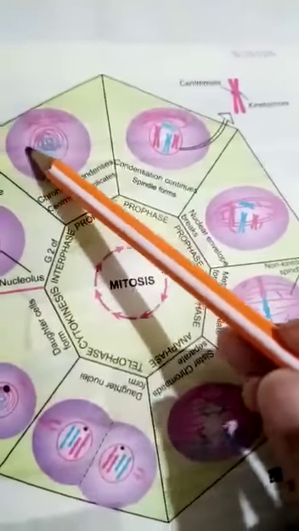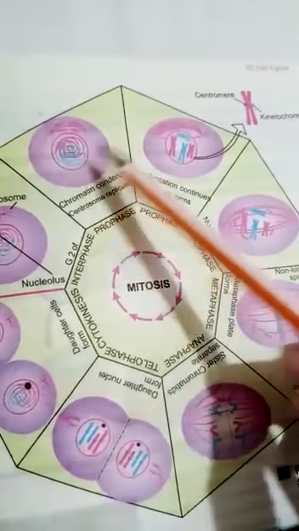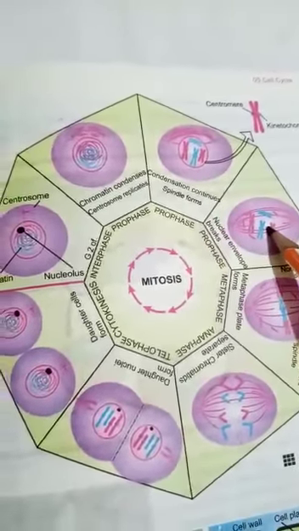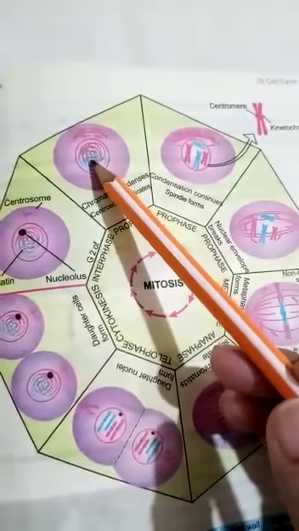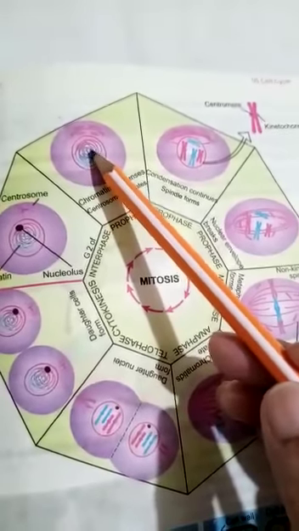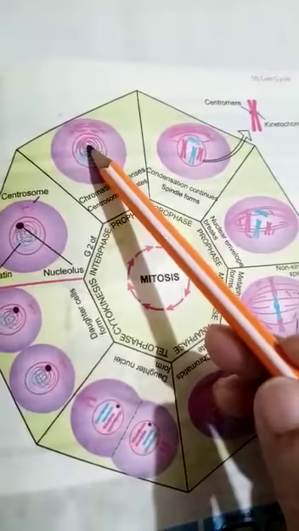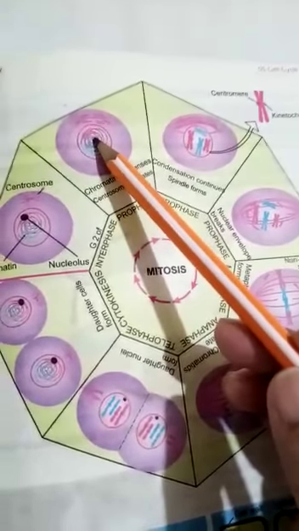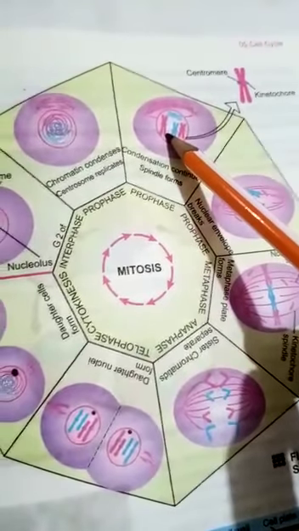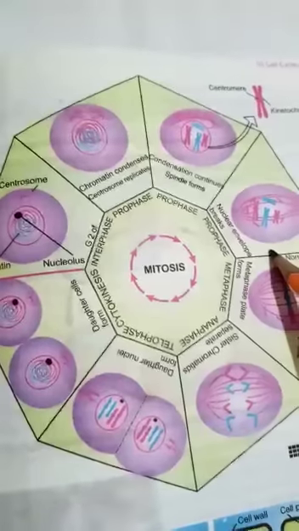First of all, the nuclear membrane disintegrates in the prophase and eventually it disappears. The nuclear material, which is called chromatin, was in a loose thread-like structure, and this loose thread-like structure started to condense in the prophase to form a highly ordered structure, which is called chromosomes. The nucleoli also disappear in the prophase.